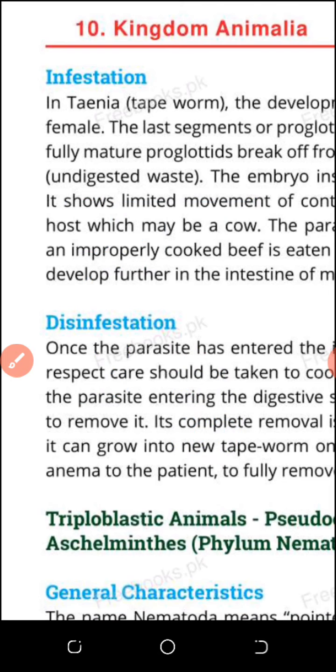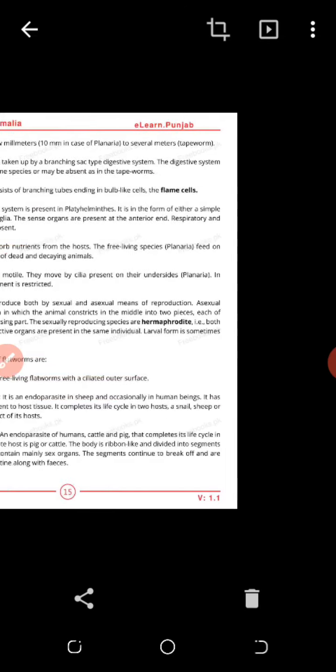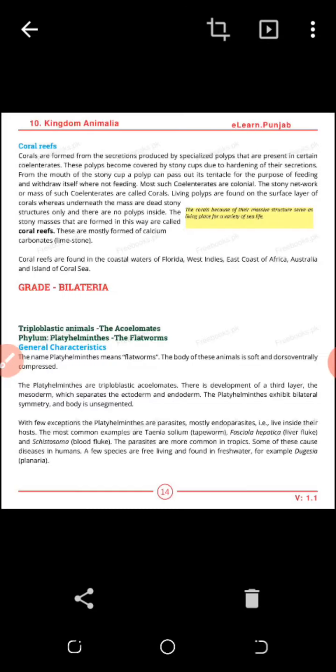Disinfestation: how you will remove this parasite, how you will get rid of it. It's very difficult to remove such parasites. By medicines and some other mechanisms we can remove them. We'll go to another phylum I want to discuss after Platyhelminthes: Echinodermata, and I will discuss Mollusca.